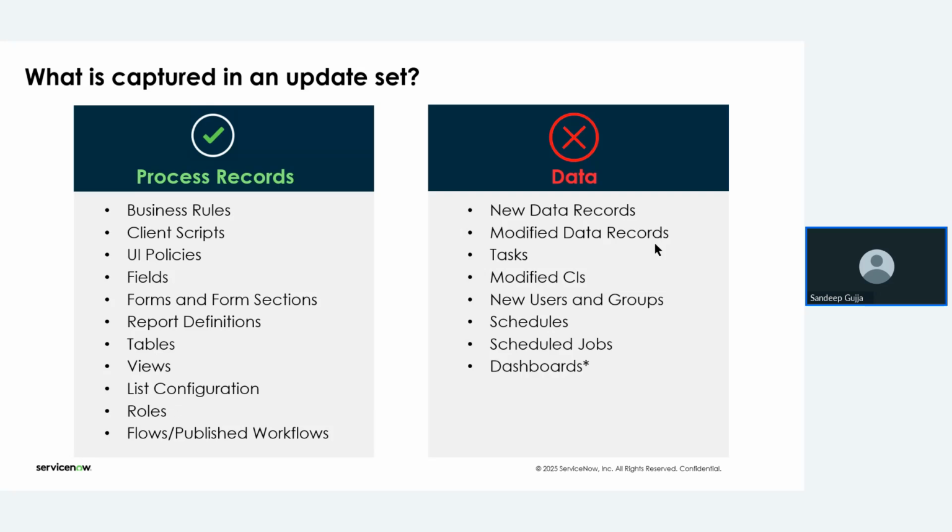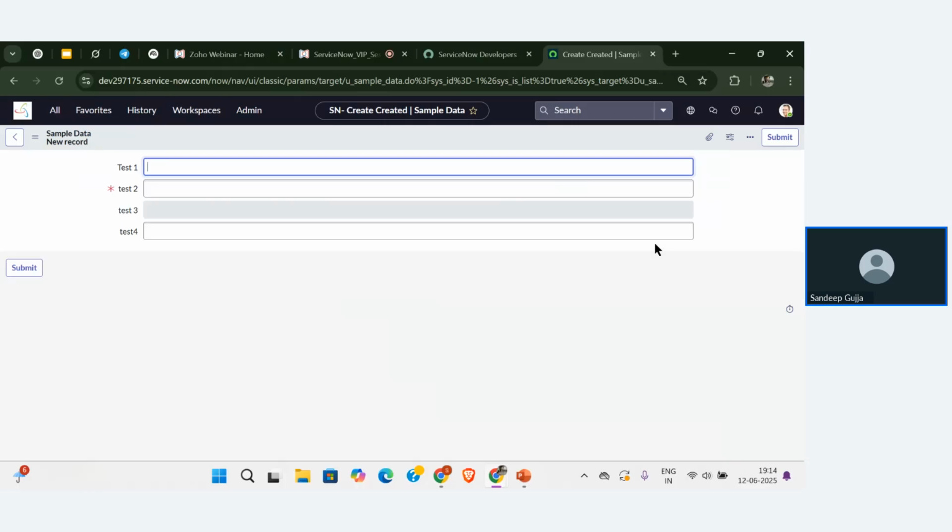Now let me go back and quickly create one more update set to show the second way we can retrieve the update set. Previously we used a single option where we need to download the file and then import that file into the second instance. Whereas in the second way, there is no such download option. We are directly making a connection between the instances and directly calling the update set.